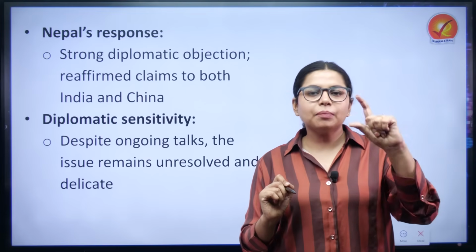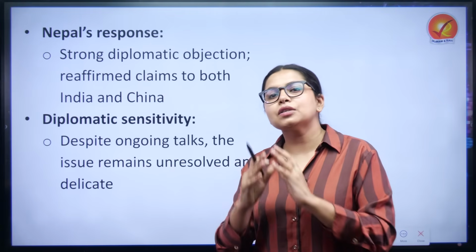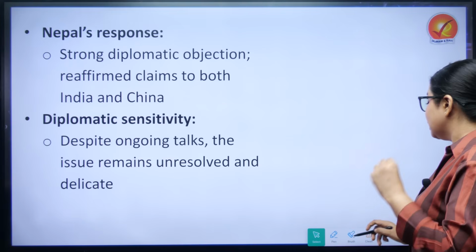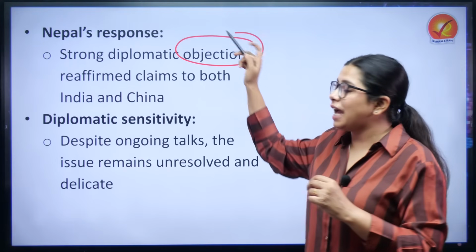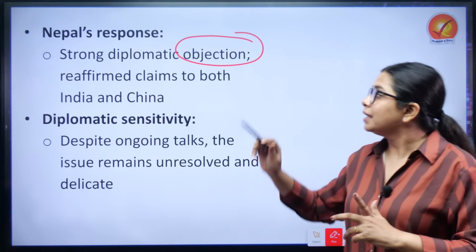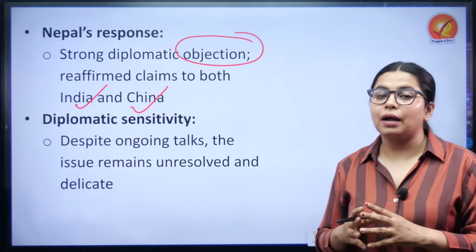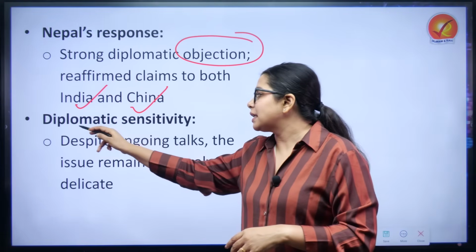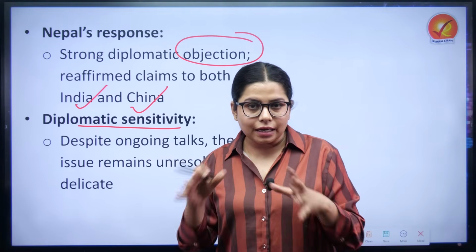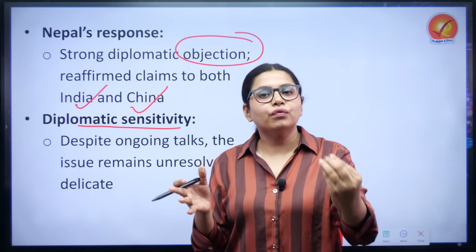Other than that, Nepal's response here is somewhat unilateral in nature. India has always been open to dialogue and discussion. In this scenario, the strong diplomatic objection as well as the constitutional changes and changing of the map reaffirm the claims to both India and China. Furthermore, this region will always be diplomatically sensitive, because even though there are ongoing talks, this issue remains unresolved. Nobody is ready to back off, and this situation remains very delicate.